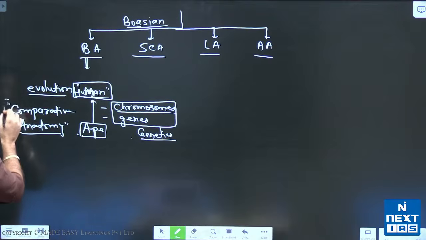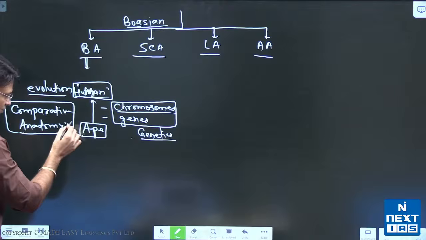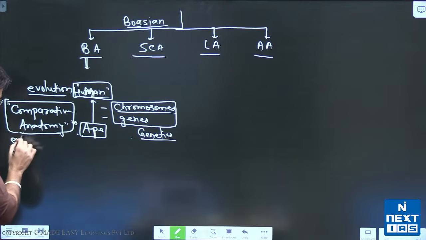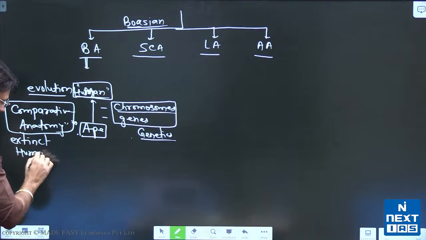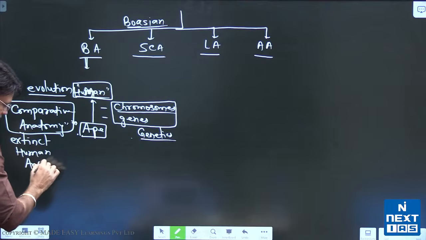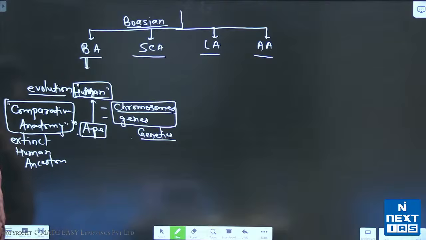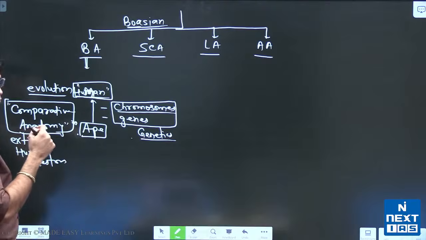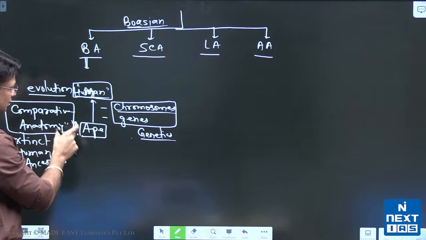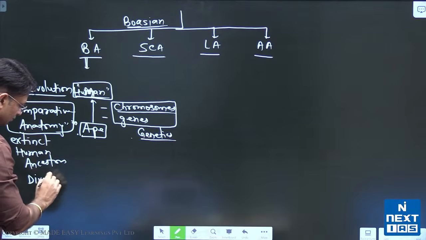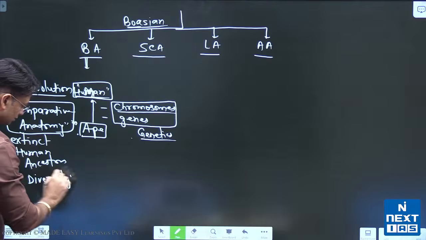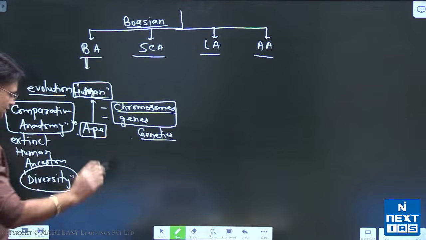You can also use comparative anatomy not just for the apes but for extinct human ancestors also, right?